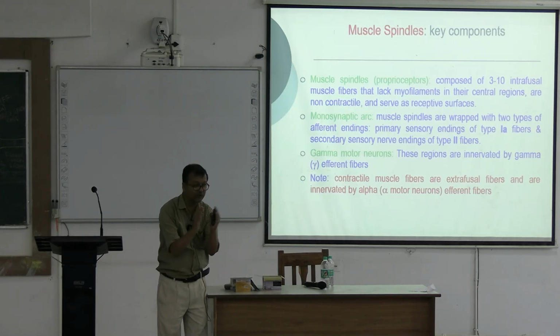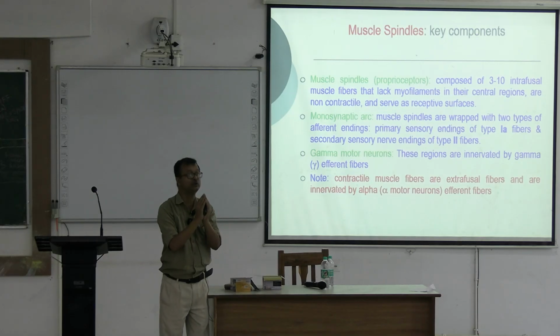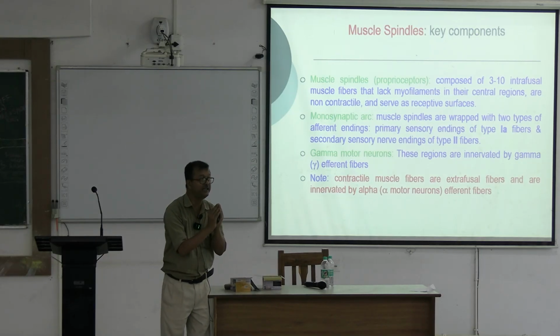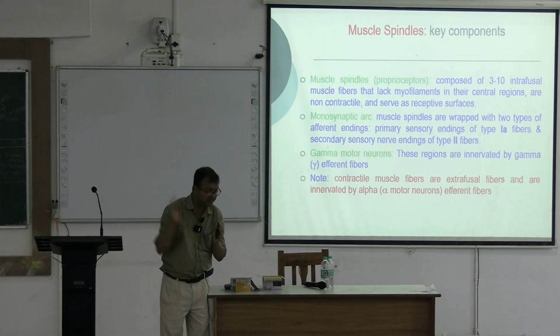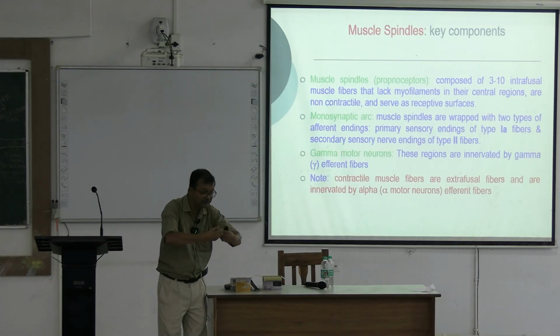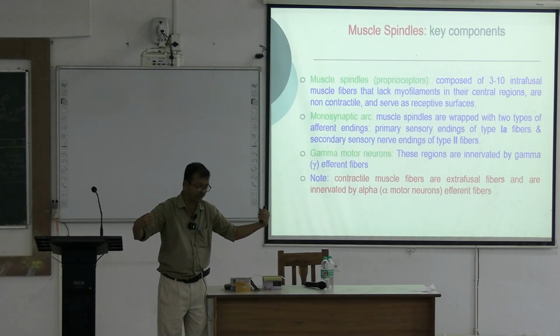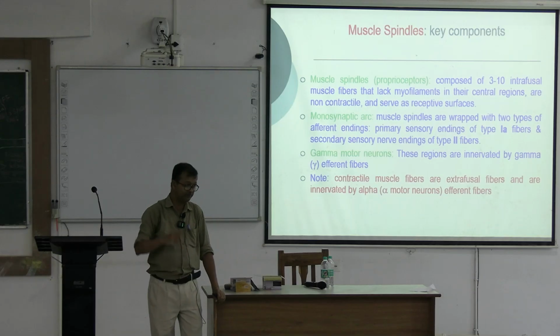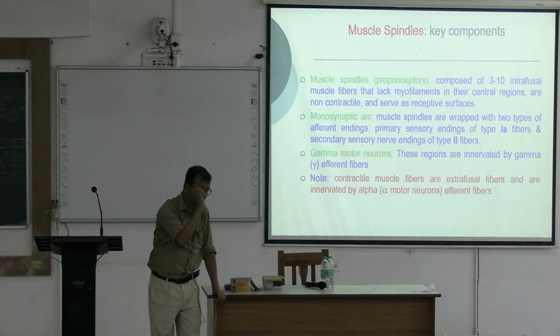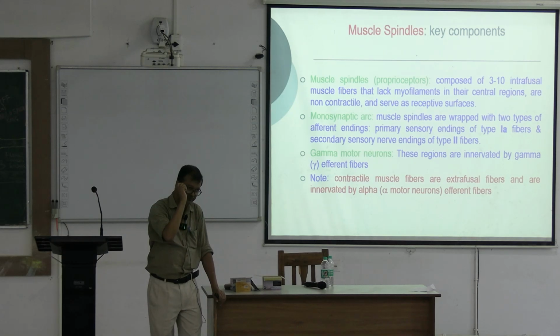And unloading means immediately after contraction of the muscle, say contraction of biceps, there is shortening of length. Shortening of length ultimately relaxes the muscle spindles, so they won't be stretched now, right? This is called unloading. Previously, loading, when you stretched over the tendon.